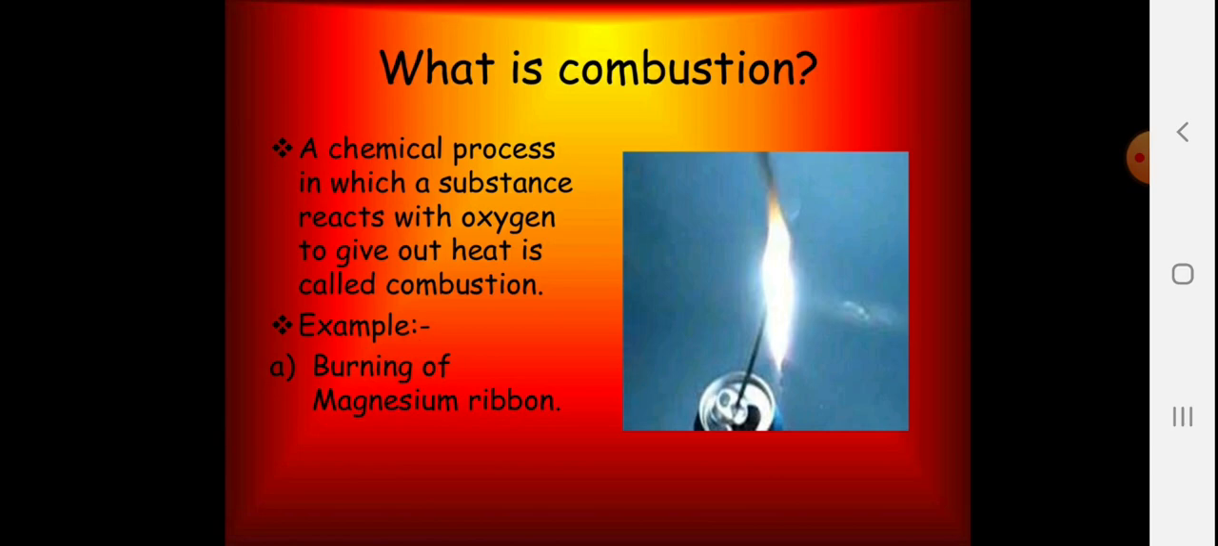What is combustion? Okay, combustion you might have studied in your earlier classes. It is something which gets ignited or oxidized, especially fuels. It is a chemical process in which a substance reacts with oxygen, and that is called oxidation. Remember students, whenever something is mixed with oxygen, it is called oxidation. To give out heat is called combustion.